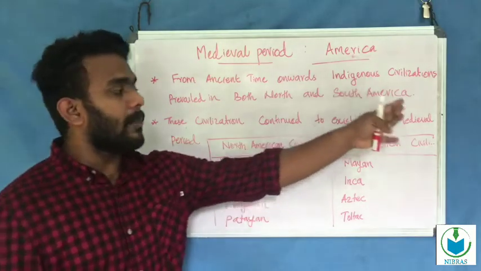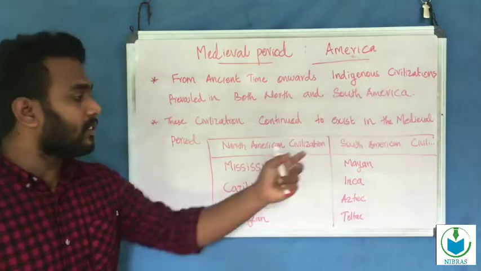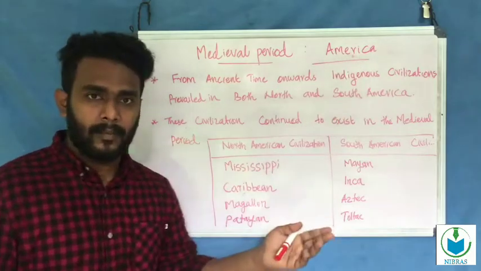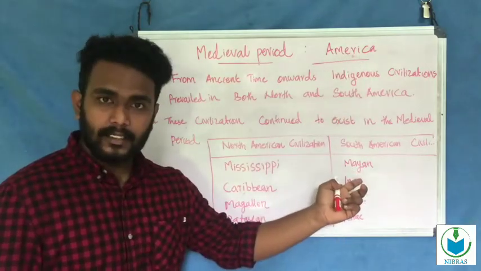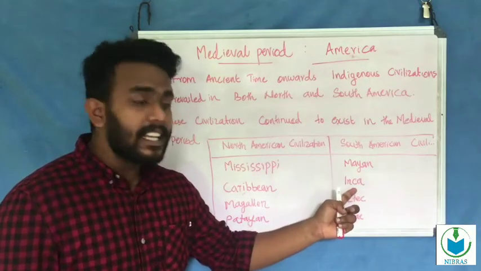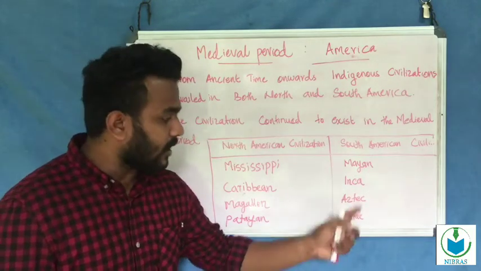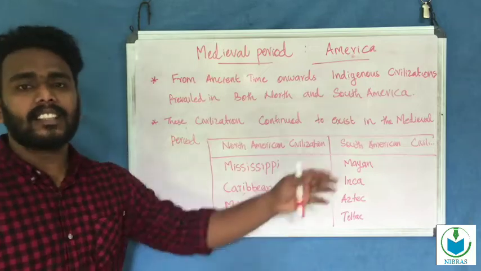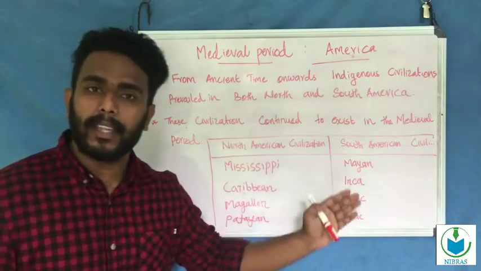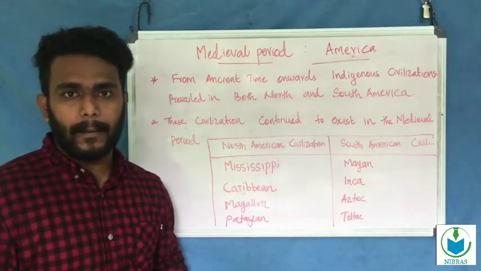In South America there were Mayan and Inca, after that Aztec, and after that Toltec. These are the civilizations that prevailed in North America and South America.